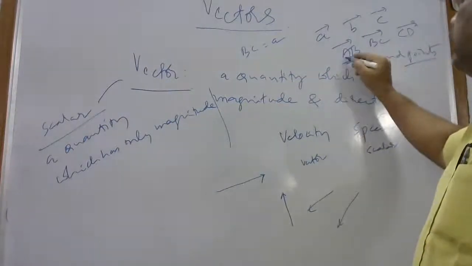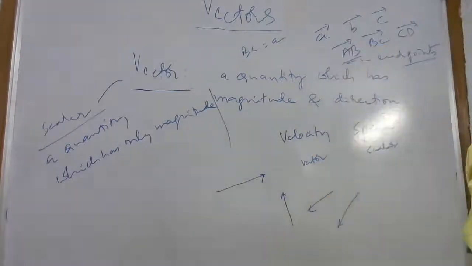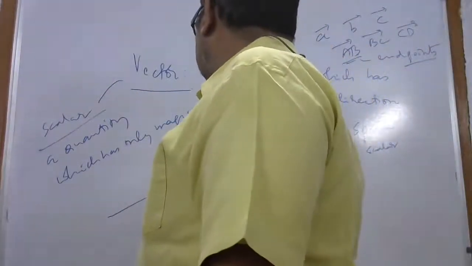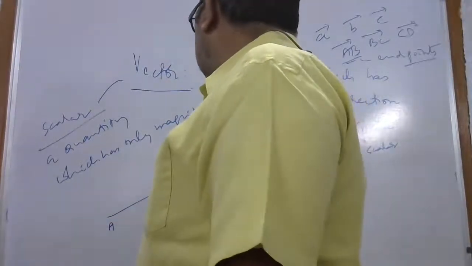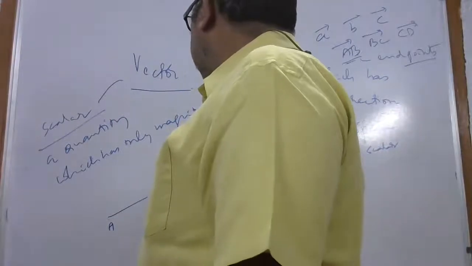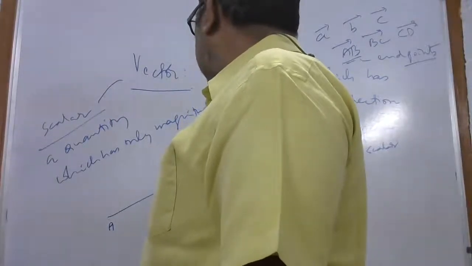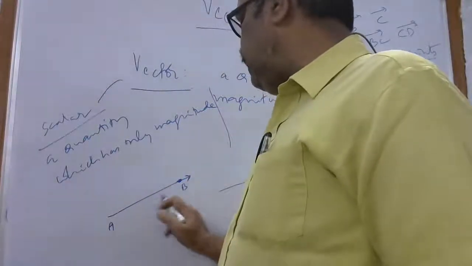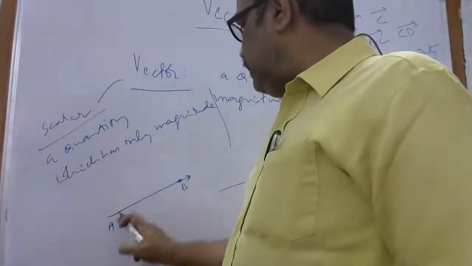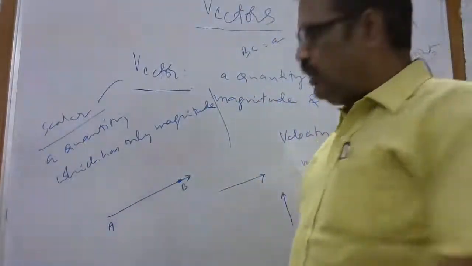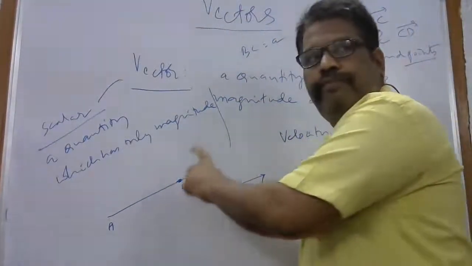So this is called the initial point. This is called the terminal point. Yes, madam? So from A to B, the vector is like this. See, always there should be B, but A to B, then the arrow will be there. Don't combine both of them. Generally, you won't mark it here. This is meaningless. You have to show B also. A, B, then vector. So A to B, indirectly. Understand? A, B is a value. Magnitude is AB, and direction is from A to B. Are you clear, madam? So don't confuse, you have to keep the end point.